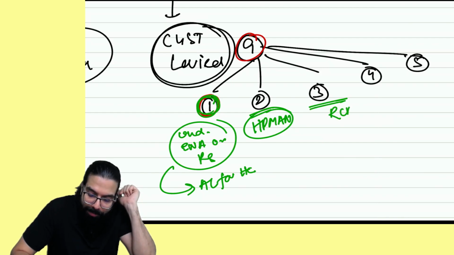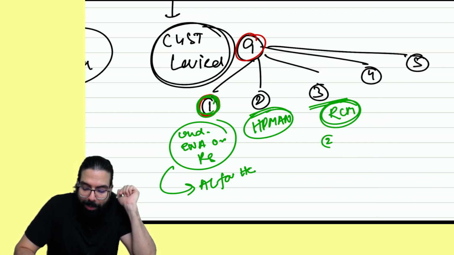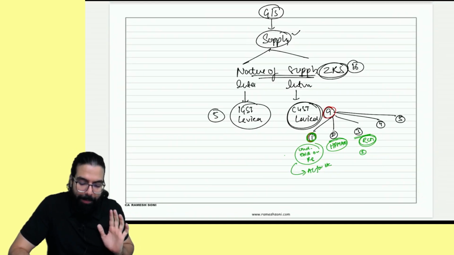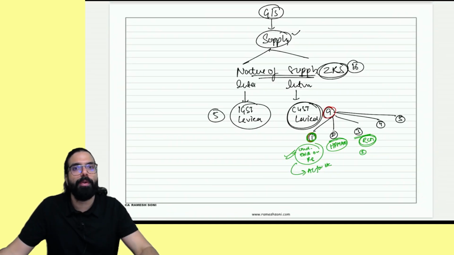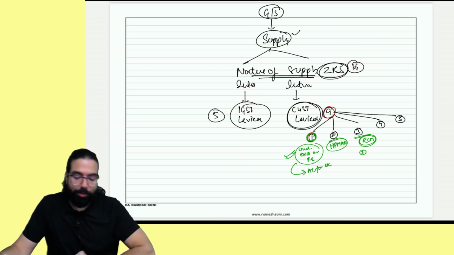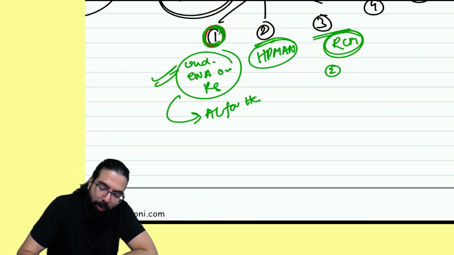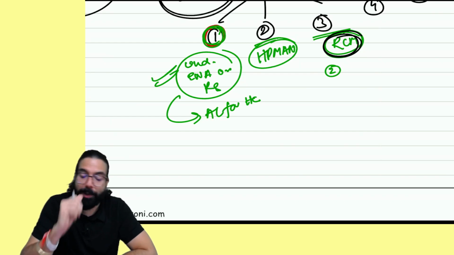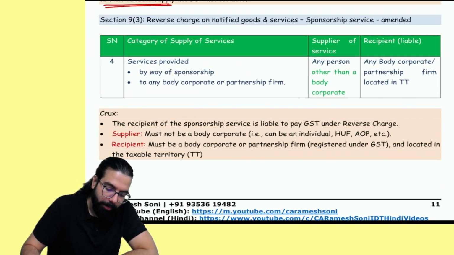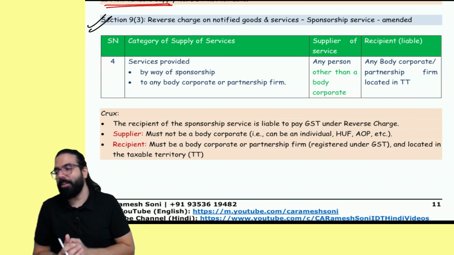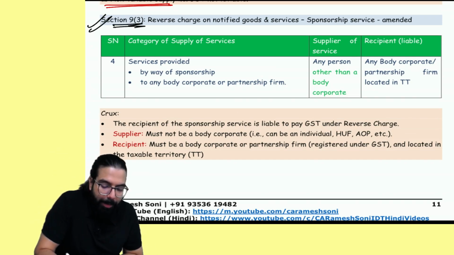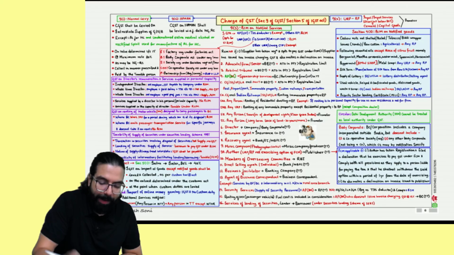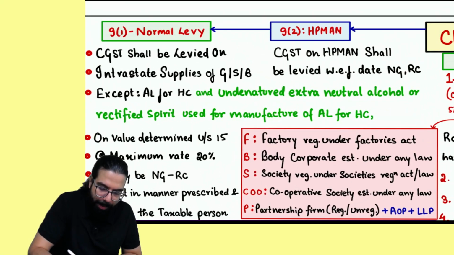9(3) told about RCM. In RCM, two entries में amendments are there. But first, tell me everyone, is section number 9(1) clear to all of you? Now, section number 9(3) में RCM में two entries have got amended. Everyone over here. 9(3). Section number 9(3) told about reverse charge or notified. People, number one, I've gone ahead and made the amendment over here.